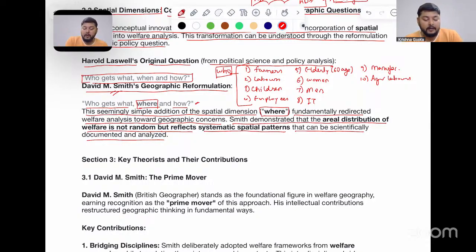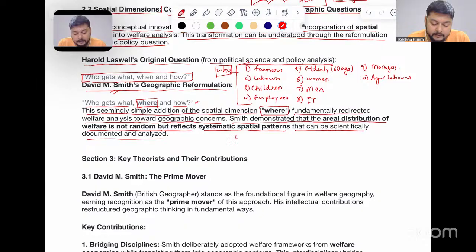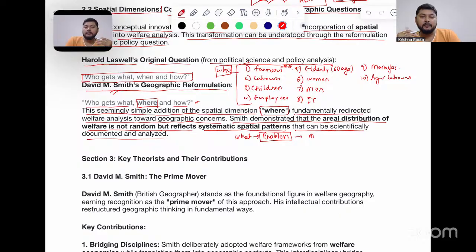Now, what? What signifies what is the problem here? For the farmers, we will say the problem is with respect to the MSP. Farmers have an issue of MSP. They can also have an issue of, for example, selling the produce or erratic rainfall, or certain sections of farmers have an irrigation system while certain farmers do not have an irrigation system.